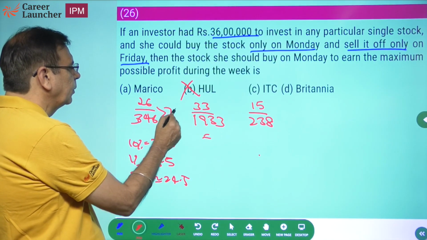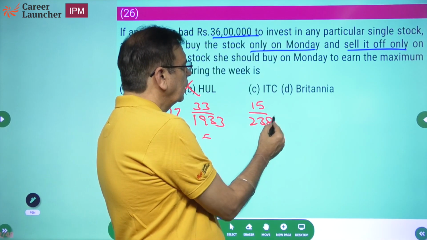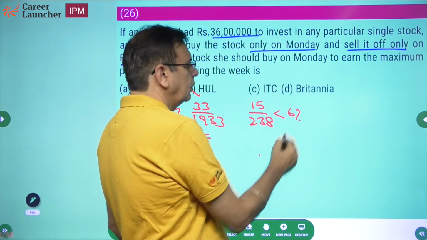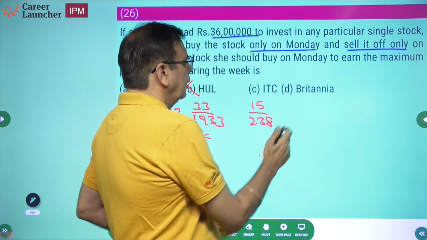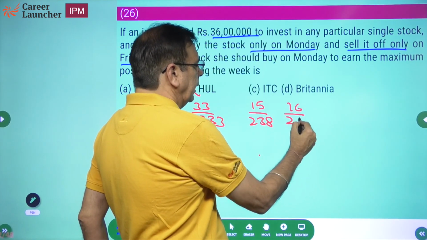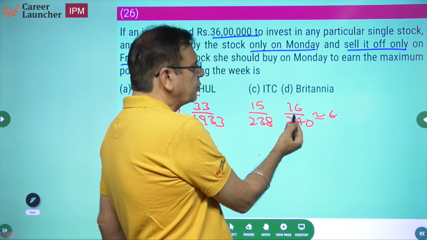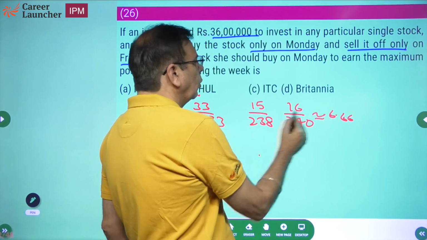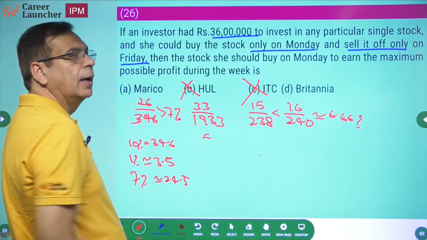So can I say this is greater than 7%? What about this? This will be less than 6%. Less than 6.66% to be precise. Why? Because 16 upon 240 would have been 10%, 24. 16 would be 6.66%. So this is going to be less than 2/3. So this also cannot be my answer.